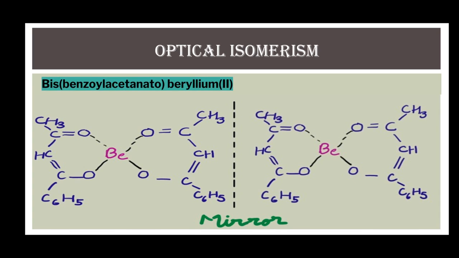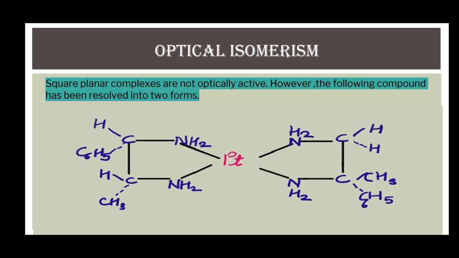This is an example of a tetrahedral complex of beryllium in which beryllium is bonded to two bidentate ligands. The complex is bis benzoyl acetate beryllium. This is a pair of optical isomers which are mirror images of each other. Optical isomerism is not shown by square planar complexes because of the presence of a plane of symmetry. However, the given compound has been resolved into two optically active forms.